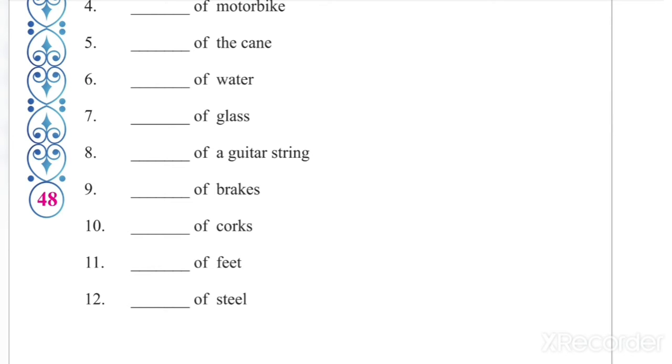A road cannot bend. Okay, but the human quality of bending is given. So it is personification. I told you that in this poem mostly simile, metaphor and personification figures of speech are used. Okay, next one is the next line only.